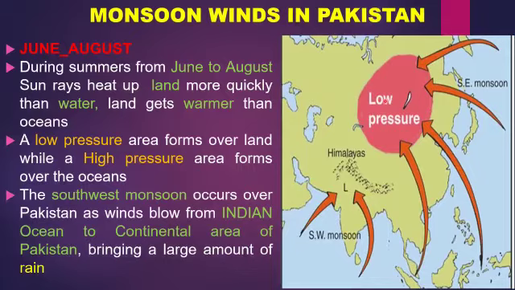During summers from June to August, sun rays heat up land more quickly than water. Now land gets warmer than oceans. A low pressure area forms over land, while a high pressure area forms over the ocean. The southwest monsoon occurs over Pakistan as wind blows from the Indian Ocean to the continental area of Pakistan, bringing a large amount of rain.